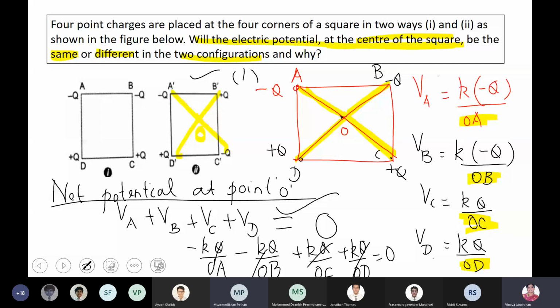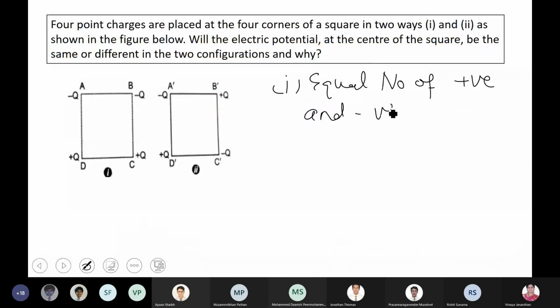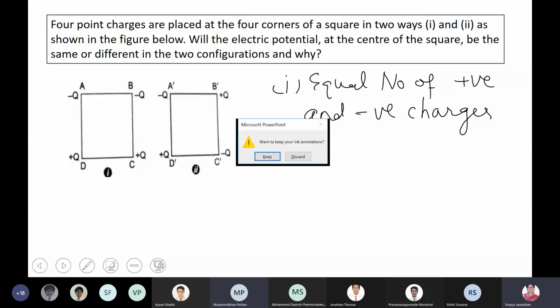One second, I'll just fix it. Now you can see the slide. Can you see what I'm writing now?